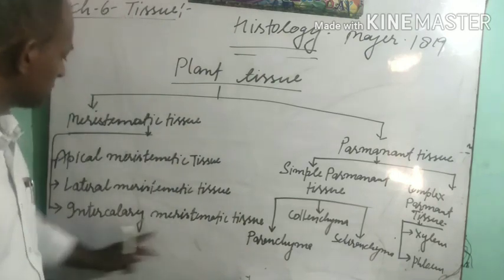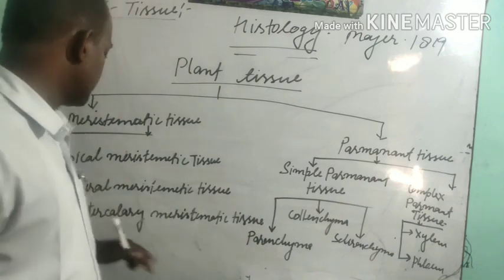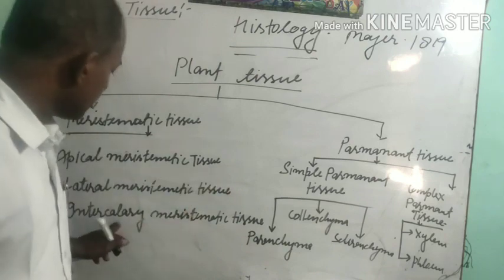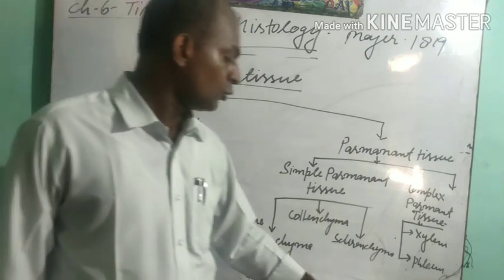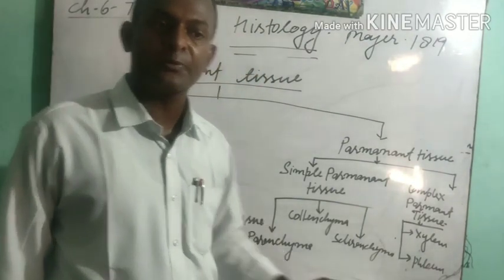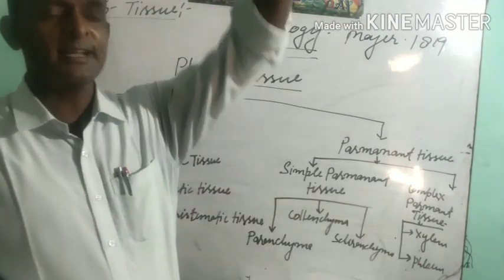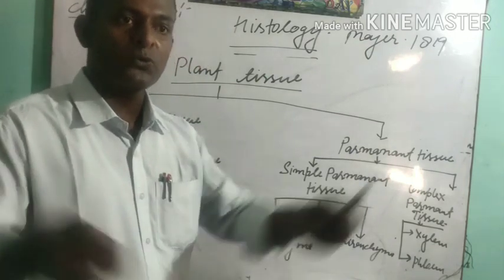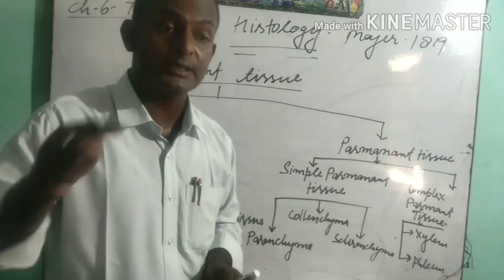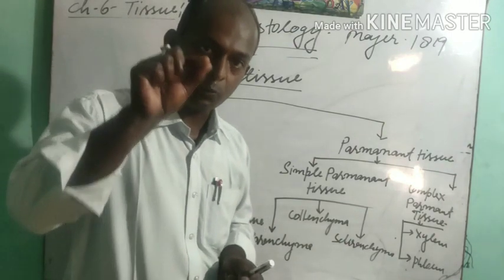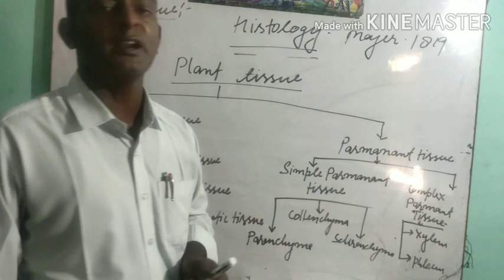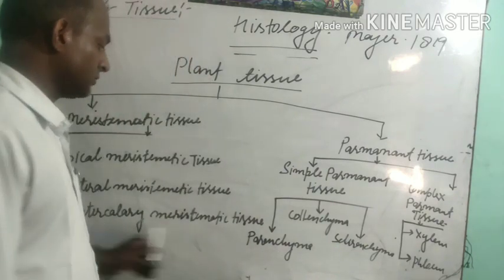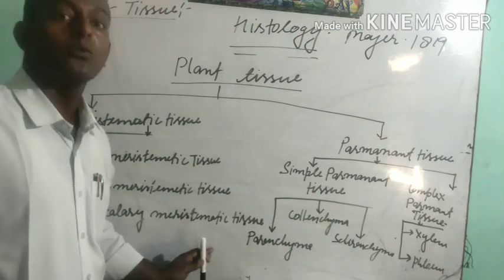Now we have to study the third type of meristematic tissue, that is the intercalary meristematic tissue. Students, this intercalary meristematic tissue is present at the nodes of plants. You have seen that when the size of plants has increased, there is branching. Profuse branching in the plant also starts, and that branching starts at a particular portion of the plant body due to the presence of this intercalary meristematic tissue. What am I saying, students?